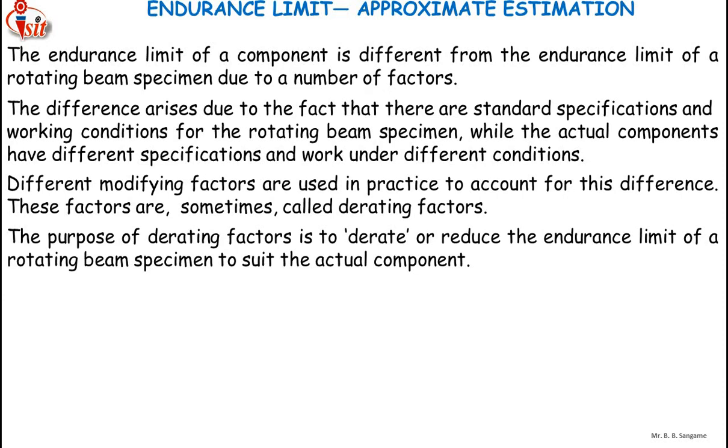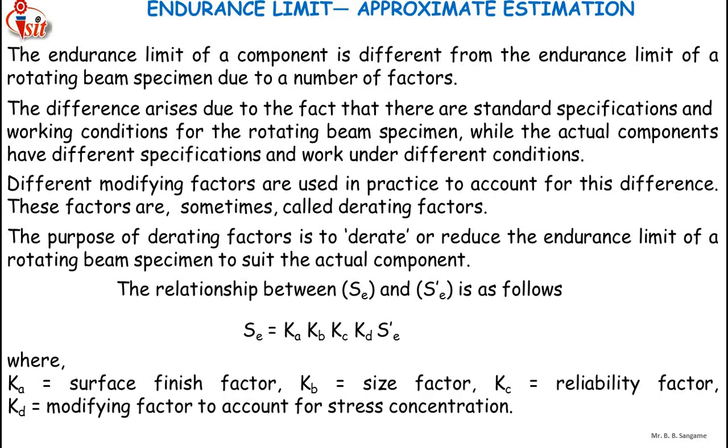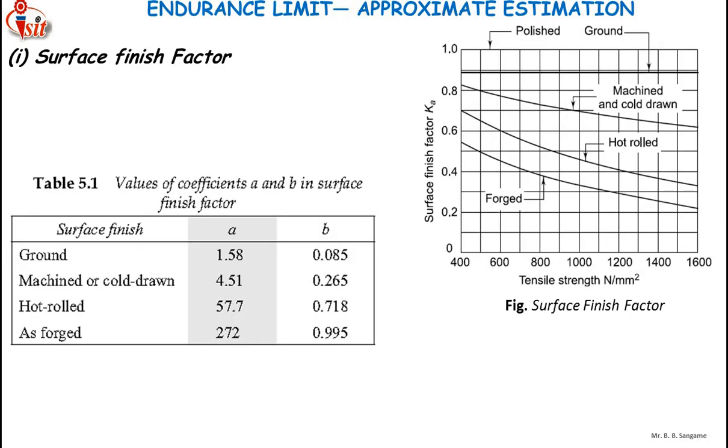In this article I am going to discuss only the four factors which are normally required. The relationship between Se and S'e can be written as Se equals Ka into Kb into Kc into Kd into S'e, where Ka is the surface finish factor, Kb is the size factor, Kc is the reliability factor, and Kd is the modifying factor to account for stress concentration. Let us discuss one by one. What is the surface finish factor?